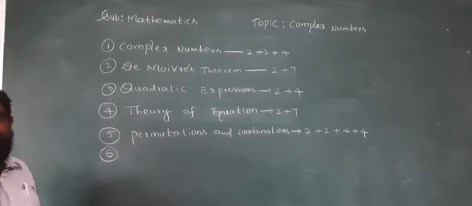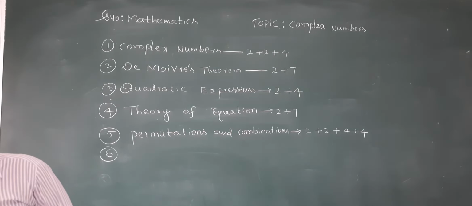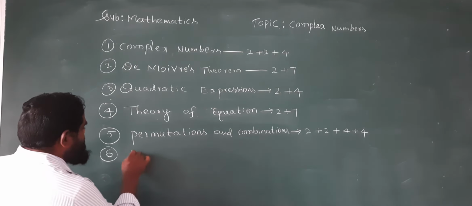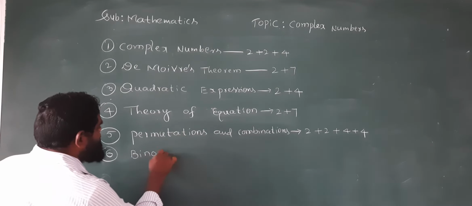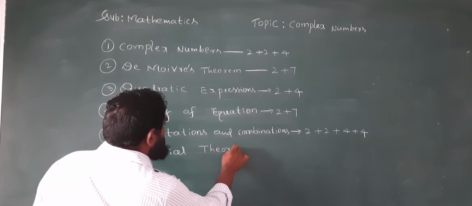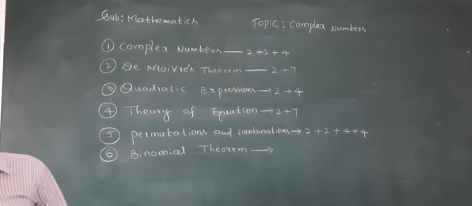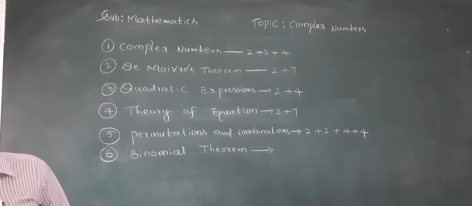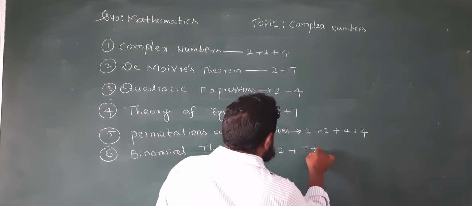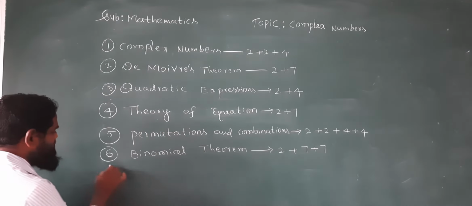another topic, the sixth one, is binomial theorem. From this topic, we get the weightage 2 plus 7 plus 7: one 2 mark question and two 7 marks questions will come.